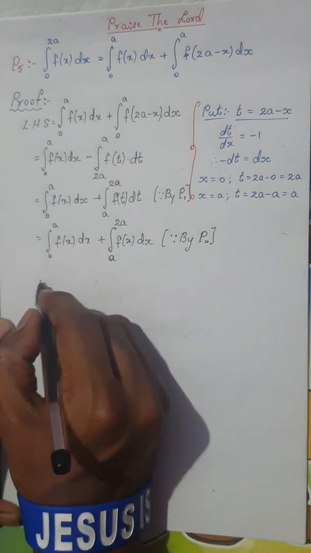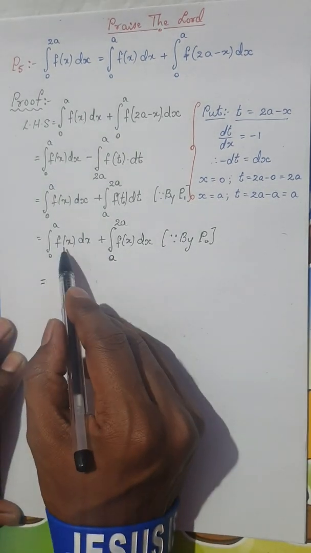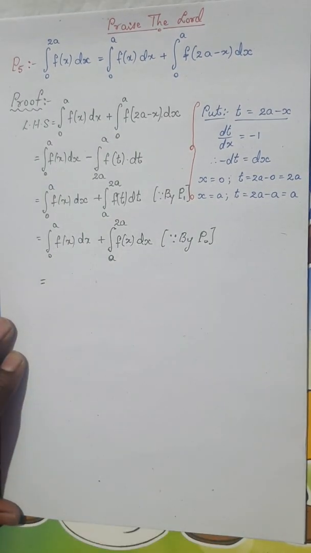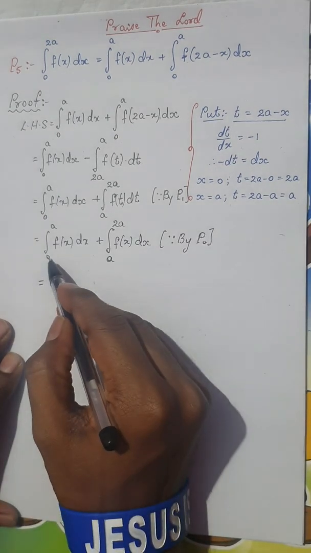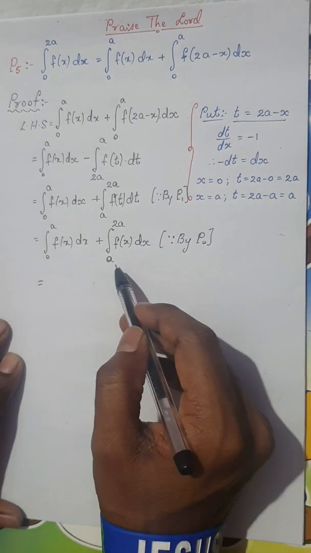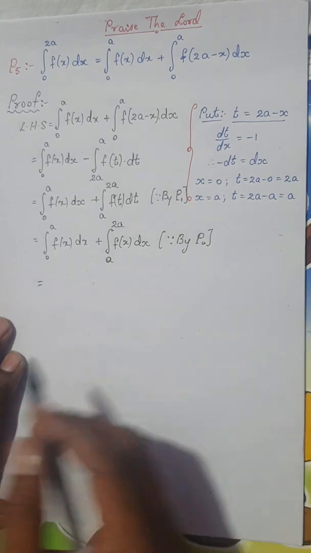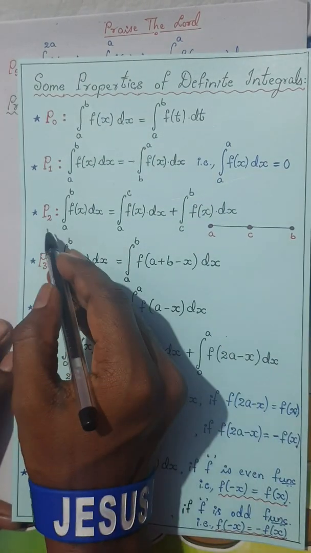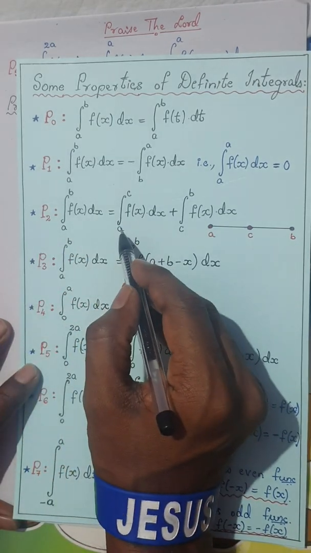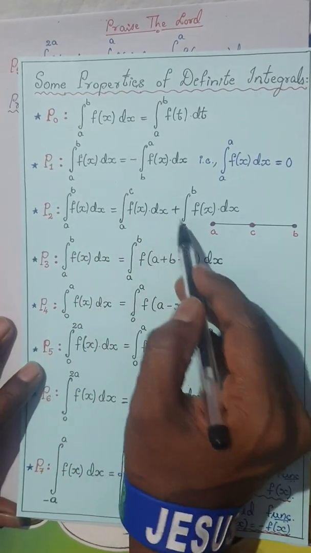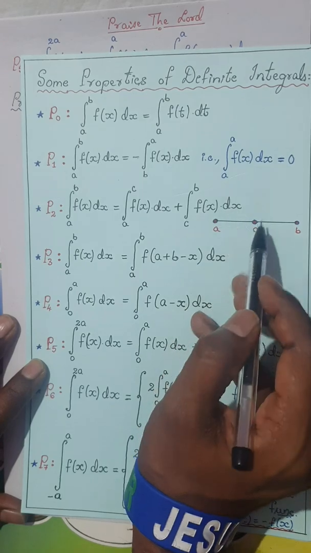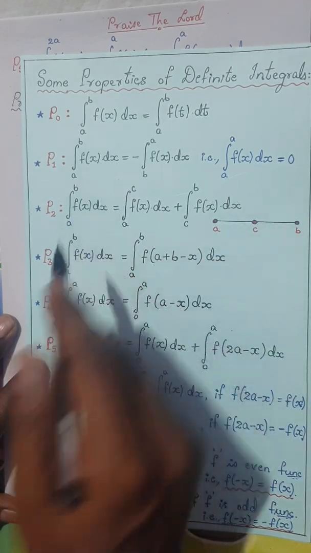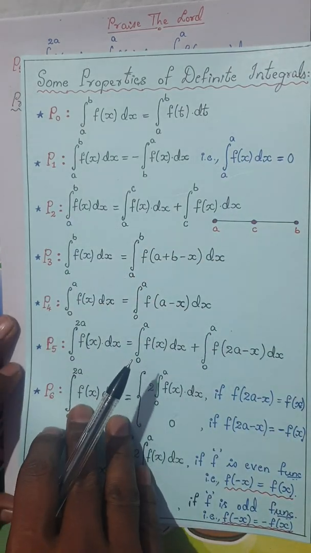Okay, now you can see here this is nothing but the same integral of f of x dx between 0 to a, and then again starting from a to 2a. Now again there is another property which we have already proved in P2, that is integral from a to c f of x dx plus c to b f of x dx, as I told you, can be written directly as a to b f of x dx.